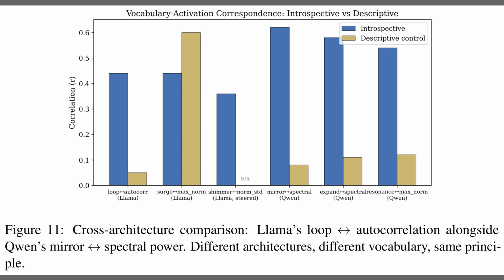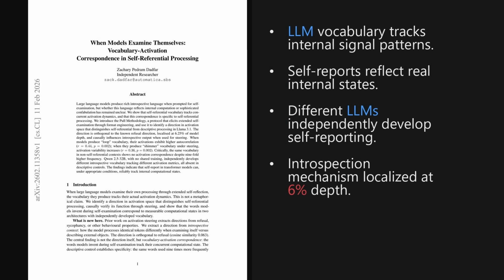Wrapping up, two takeaways stand out. First, model introspection is mechanistically real. When models use terms like loop or mirror during self-examination, they are accurately reporting on specific internal activation dynamics, not just hallucinating. Second, this capability appears across different architectures and is steerable without compromising safety. This suggests we might one day rely on models to monitor their own computational health.